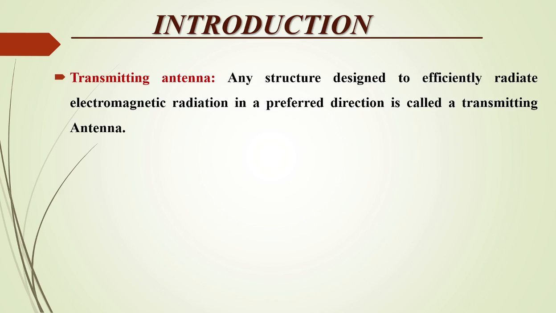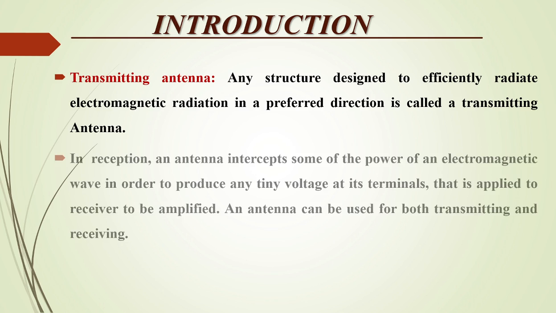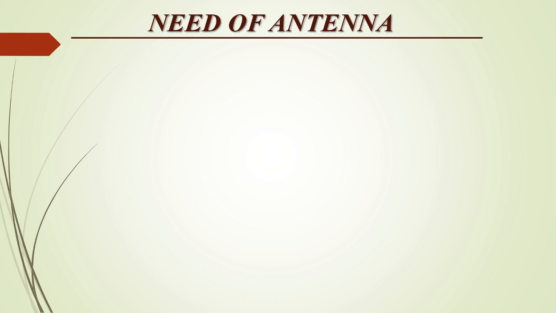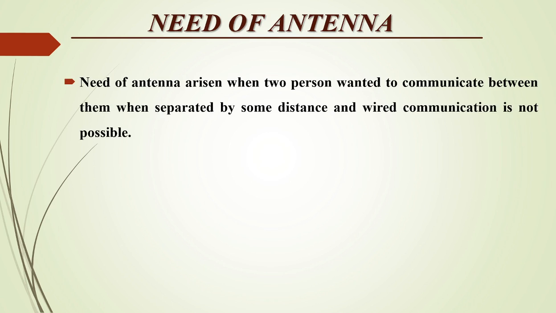Transmitting antenna: any structure designed to efficiently radiate electromagnetic radiation in a preferred direction is called a transmitting antenna. And in reception, an antenna intercepts some of the power of an electromagnetic wave in order to produce a tiny voltage at its terminals, which is applied to the receiver to be amplified. An antenna can be used for both transmitting and receiving. The receiving antenna is any structure designed to efficiently receive electromagnetic radiation. So what is the need of an antenna?